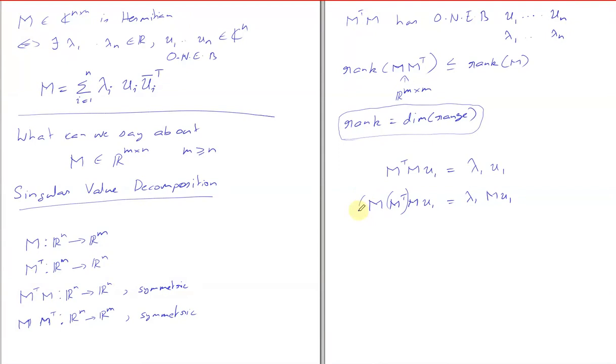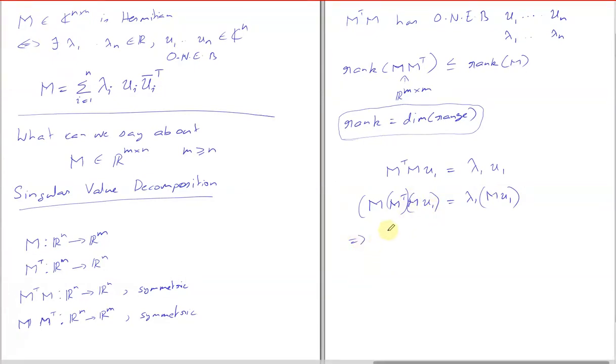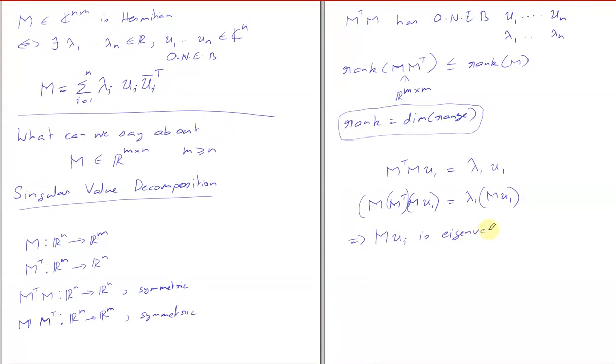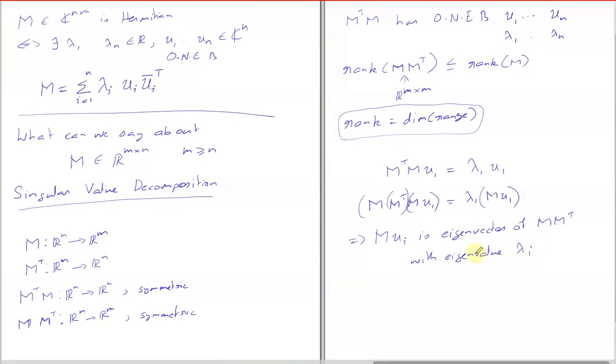I should just group these things together. So what does this imply? M U1 is an eigenvector of M M transpose, and lambda 1 is also an eigenvalue of M M transpose. Everybody agrees with this? Yes, sir.